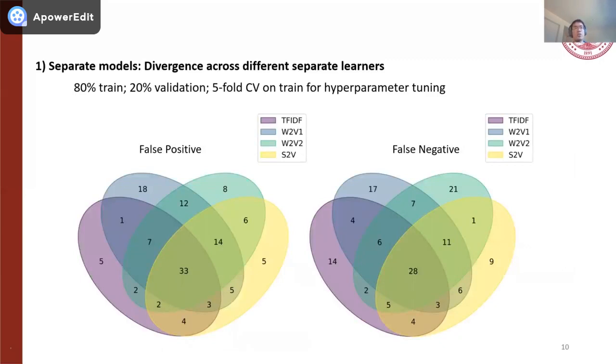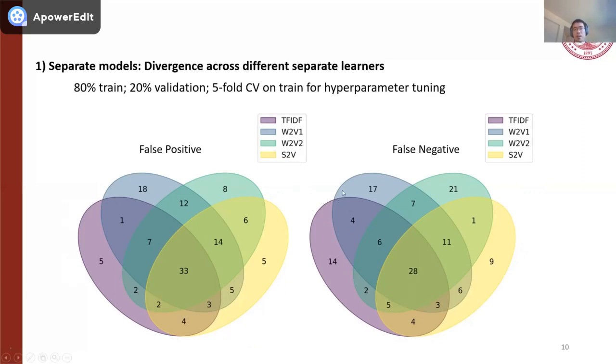And here we show the false positive and false negative results predicted by different separate models trained on different word vectors. Here we can see that for both the false positive and false negative predictions, the majority of the wrong predictions are covered by different models. But meanwhile, we could also see that many of the models show great divergence across different separate learners. For instance, the TF-IDF and SentenceVect models both show 5 different false positive cases,